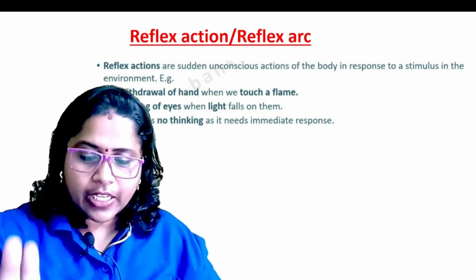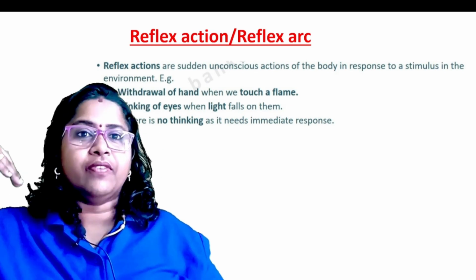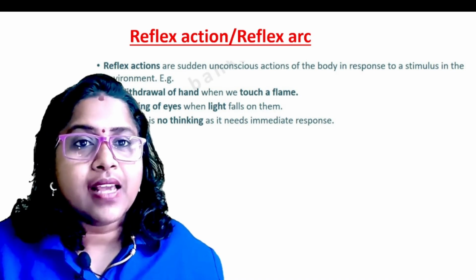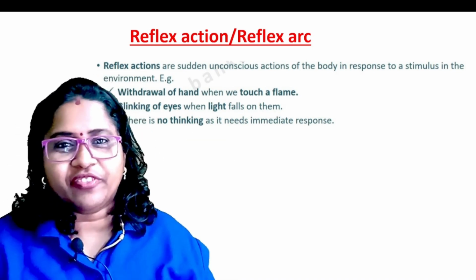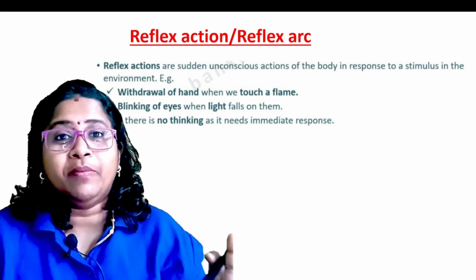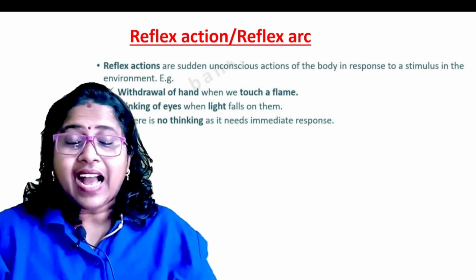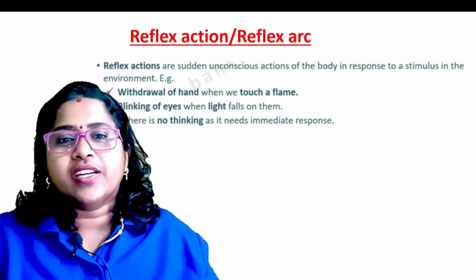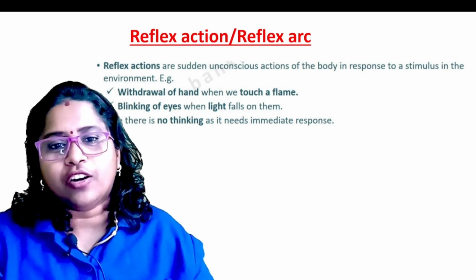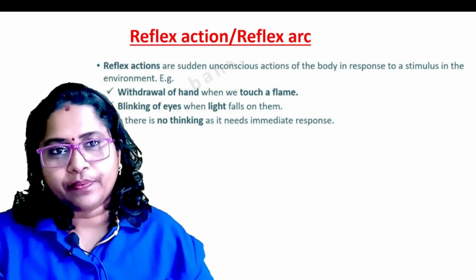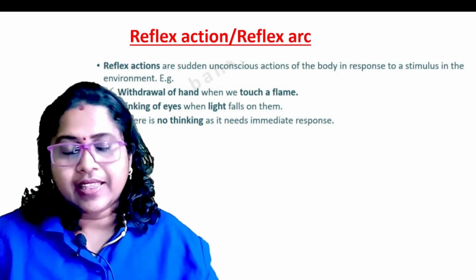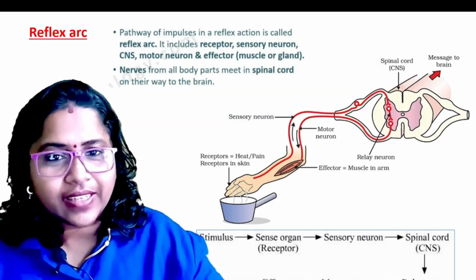When we touch a hot object, what will happen? Immediately we will take out our hand. Similarly, blinking of eyes when light falls on them. These unconscious, sudden actions are called reflex actions. There is no thinking because it needs an immediate response. That's why they are called reflex actions.